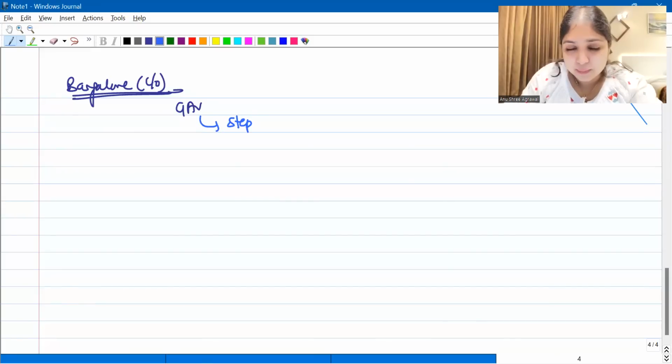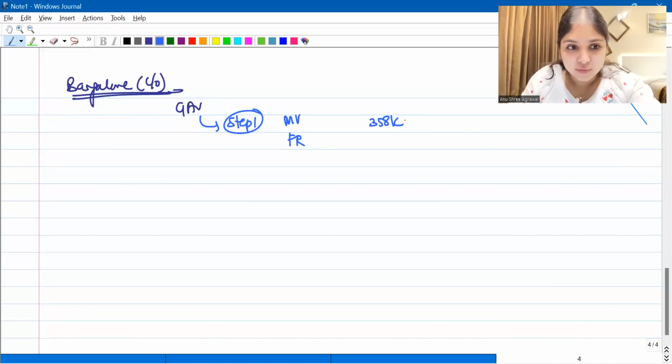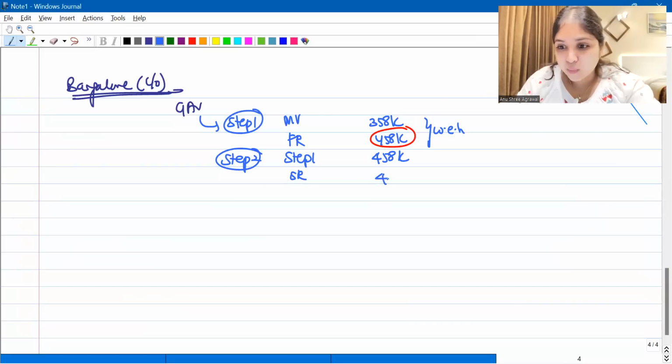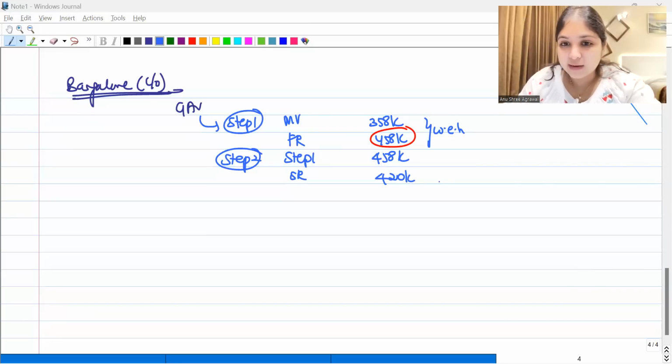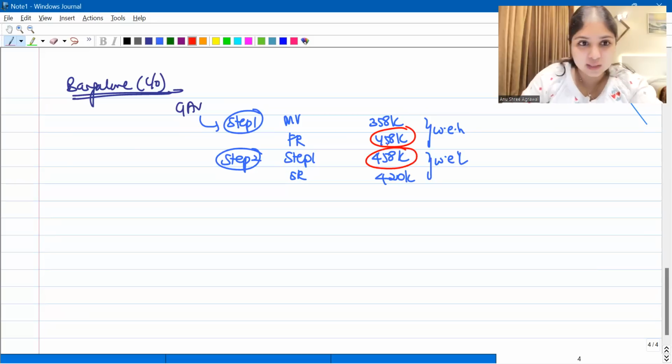My step number 1: municipal value or fair rent, whichever is higher. Municipal value is 3,58,000. Fair rent is 4,58,000. Out of these two numbers, I pick whichever is higher, which is 4,58,000. Then step 2, which is also called reasonable expected rent. This is going to be my step 1 number, 4,58,000, or my standard rent number. Standard rent is 4,20,000. So it's step 1 or standard rent, whichever is lower.